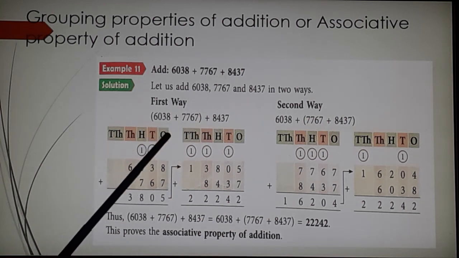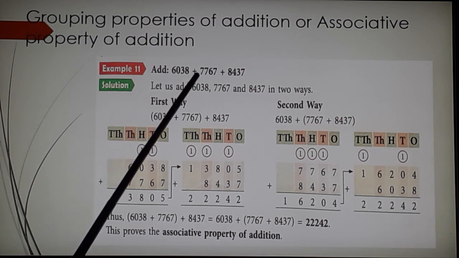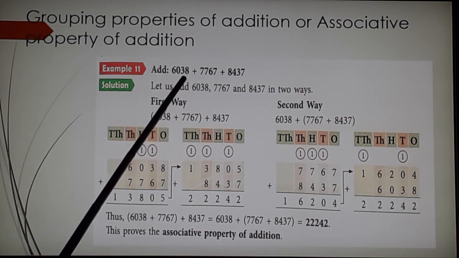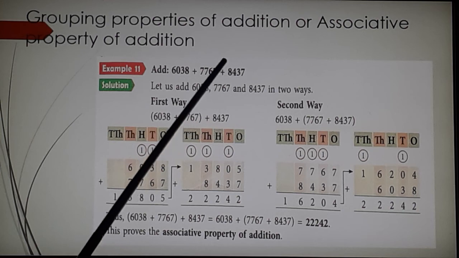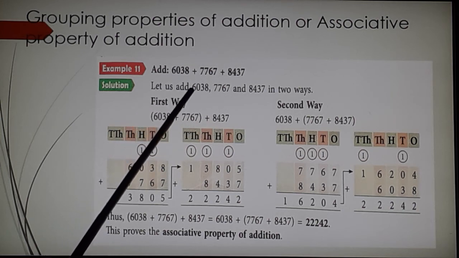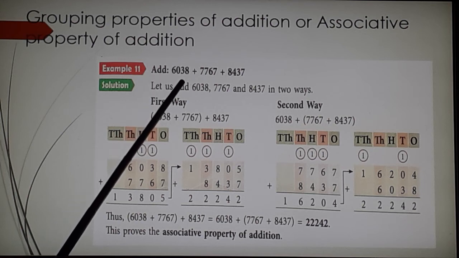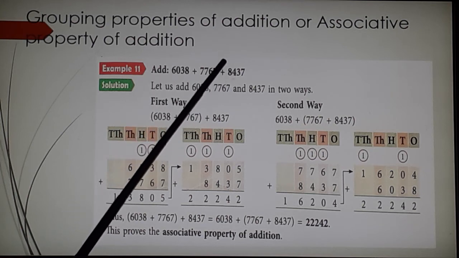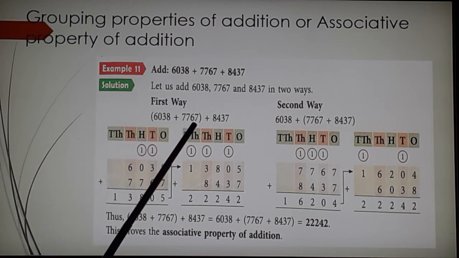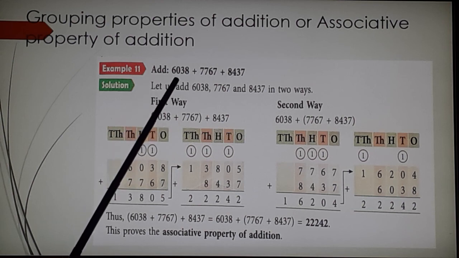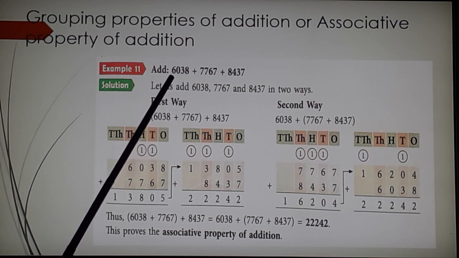Now when I have 3 addends, see, again children, what I would say is, take smaller numbers. Think of smaller numbers. Here as per the content book, the numbers are very big and children get confused. Think of a smaller number, 2 plus 3 plus 4, okay, this way. So what I want to explain is, I can add these 2 numbers first. See, I have taken 3 addends, okay. I am repeating again children.